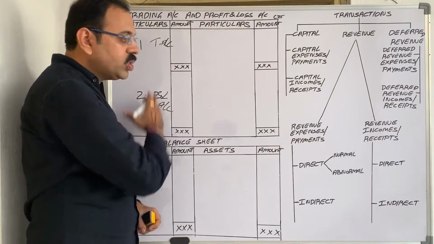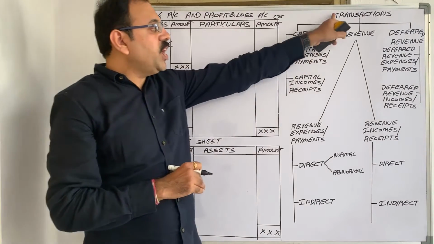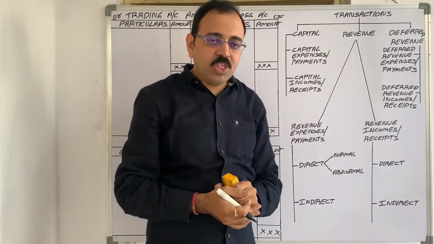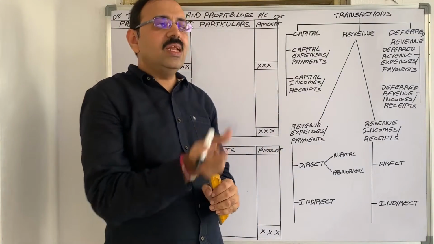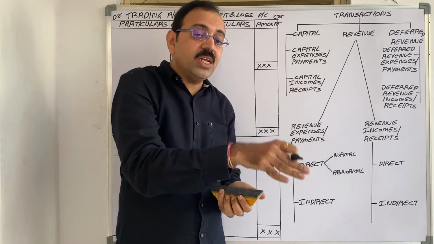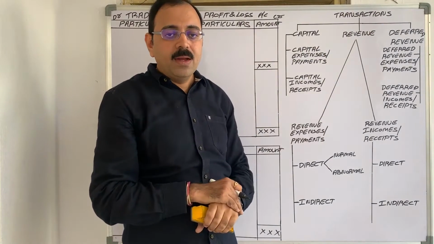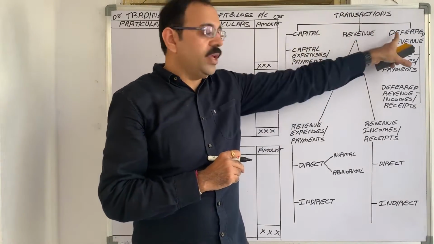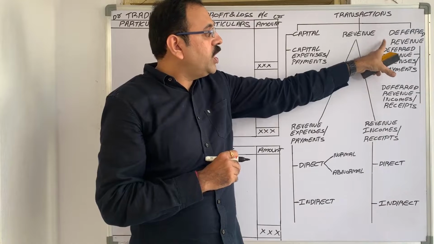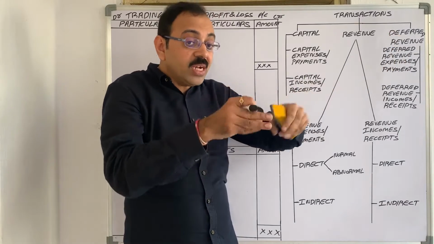Before learning the final accounts of a trading concern, you should know one important point, that is the classification of financial business transactions. Financial business transaction means what? If any transaction is related with our business and the monetary value of the transaction is expressible, then it is called a financial business transaction. The transactions are divided into three categories: capital transactions, revenue transactions, deferred revenue transactions. All these three types of transactions will be given in the trial balance.